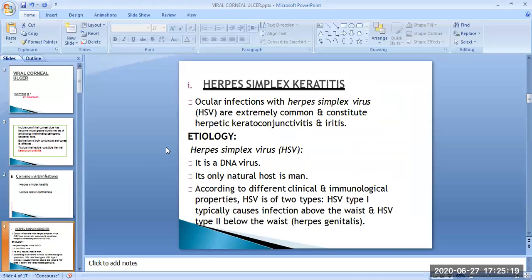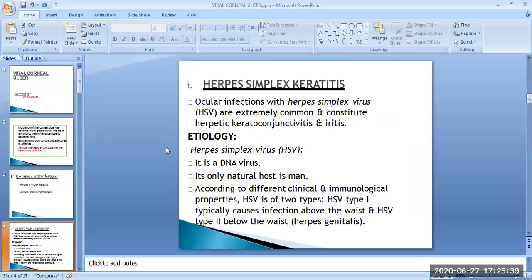The etiology of herpes simplex keratitis is the herpes simplex virus. It is a DNA virus. Its only natural host is man. Basically, the HSV is epitheliotropic but may become neurotropic.